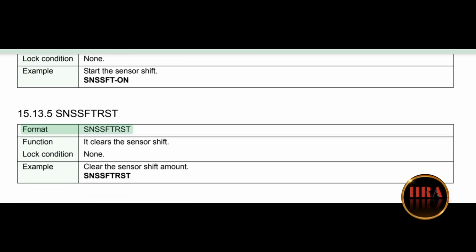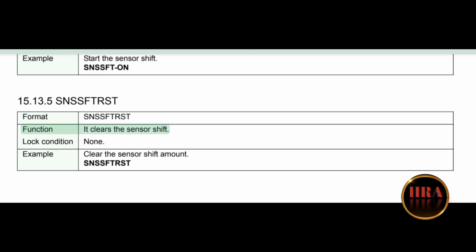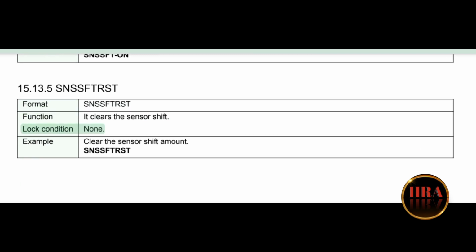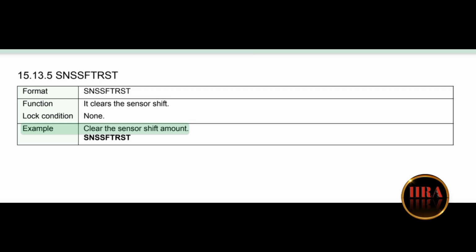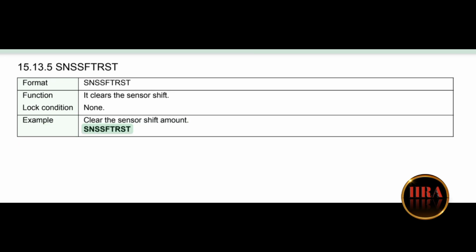SNSSFT-ON. Format: SNSSFT-RST. Function: it clears the sensor shift. Lock condition: none. Example: clear the sensor shift amount. SNSSFT-RST.